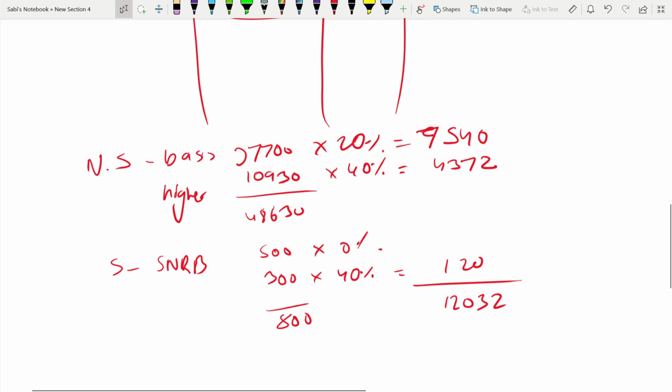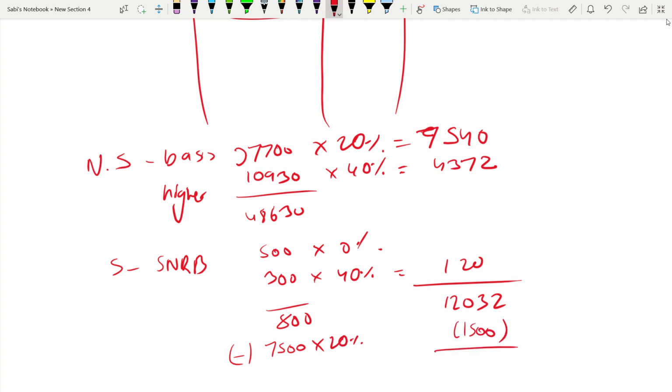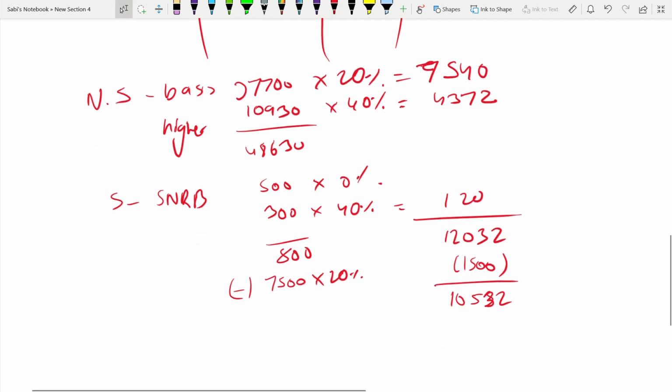Deduct 7,500 into 20%, which is 1,500. 10,532 is the income tax liability.